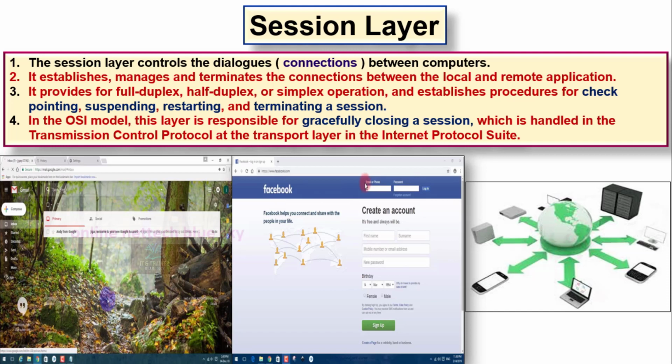The session and transport layers are responsible for how your data comes in and how it is combined back into the original data. They are responsible for gracefully closing the session, and sometimes when data does not come to your computer, restarting the session and downloading again. That uses the session layer.